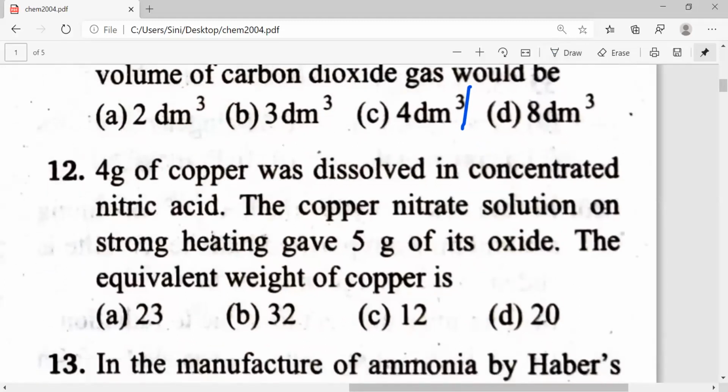Question number 12. Everyone try and let me know. 4 grams of copper was dissolved in concentrated nitric acid. The copper nitrate solution on strong heating gave 5 grams of its oxide.